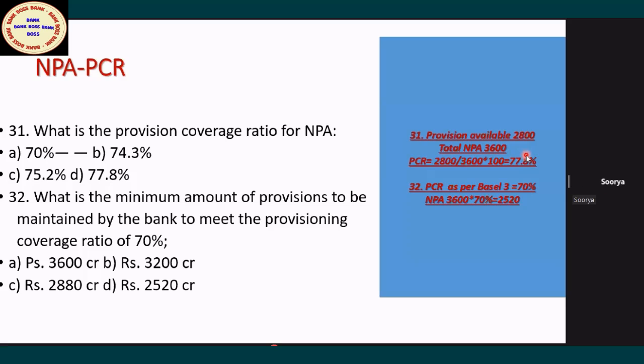Sir, if it's above 70%, how is it a good sign? It is a good sign, the bank is ready to absorb the loss. Supposing they are able to recover something, the excess provision can be written back and added back, they can use that provision. Sir, can you provide the provision percentages? Yes, coming, don't worry, madam.